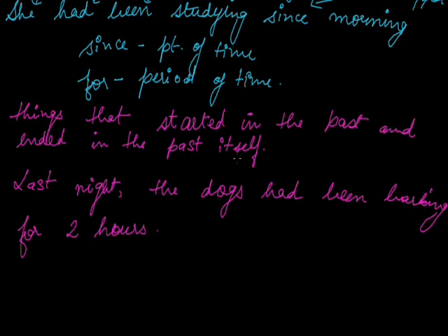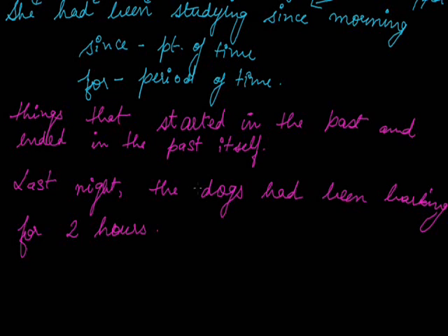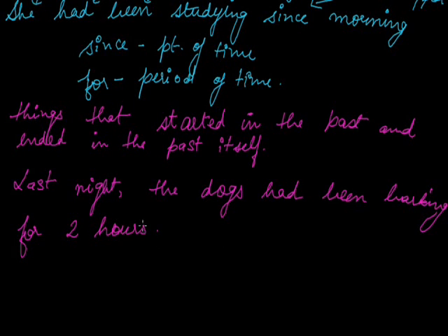We are talking about the past. The dogs started barking in the past only and they stopped barking in the past also. They barked for 2 hours. So it is about the past. Things that started in the past and ended in the past itself, we use past perfect continuous tense.